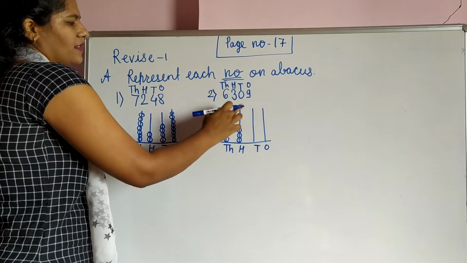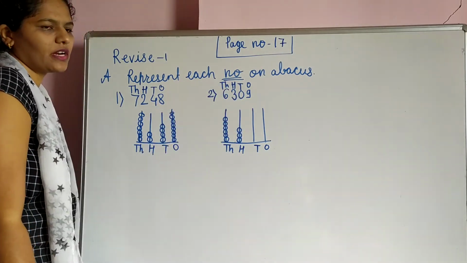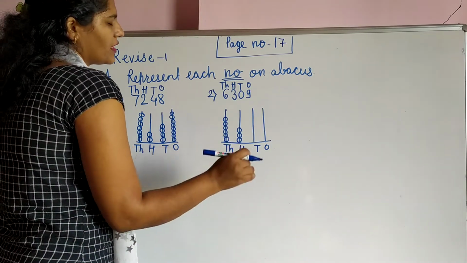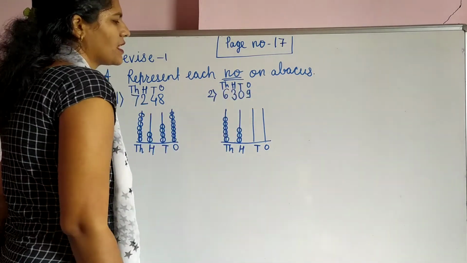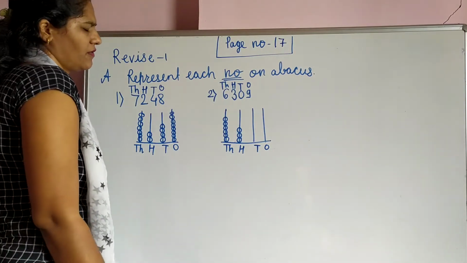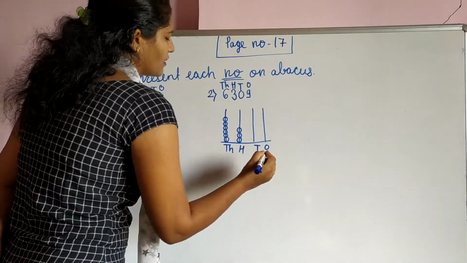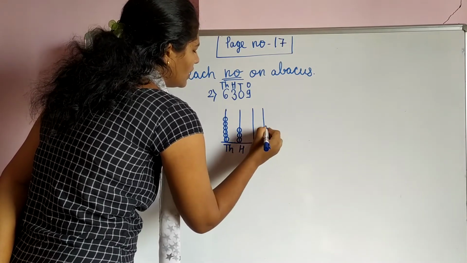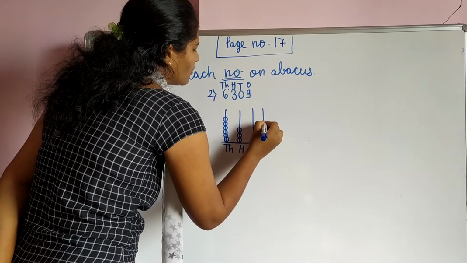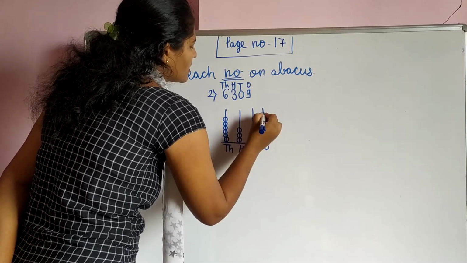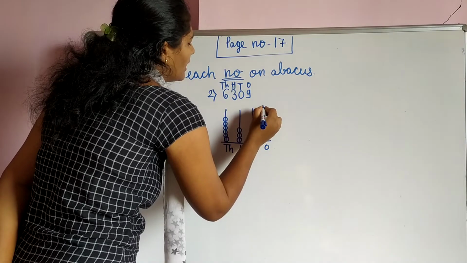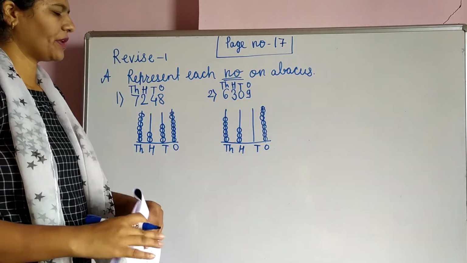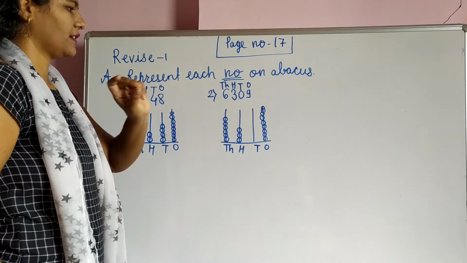See now, tens place. Which digit is there? Which number is there? 0. So do we have to show any bit here? No. So now we see the next one. What is the next? Ones. And how many bits are there on ones place? That is the 9. So we will show here 1, 2, 3, 4, 5, 6, 7, 8, and this is the 9. So here we show how many bits? Here 9 bits are there.